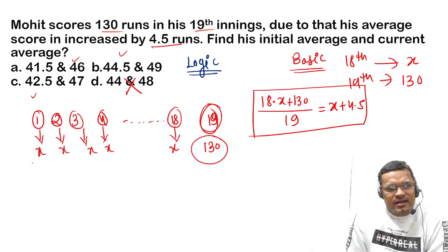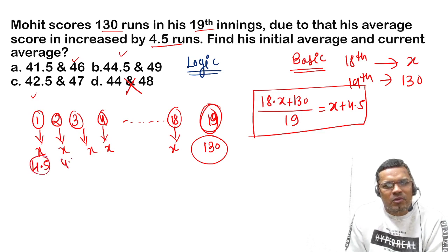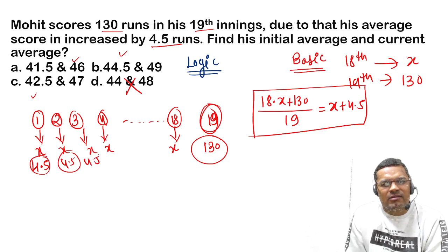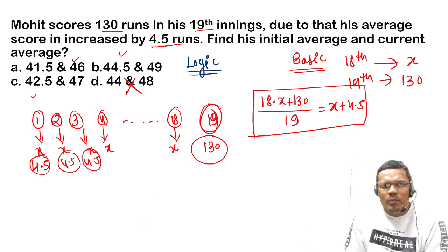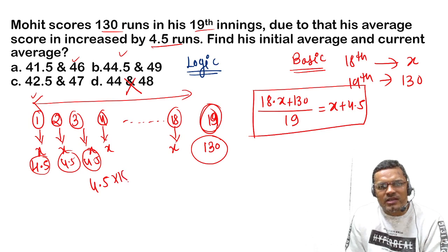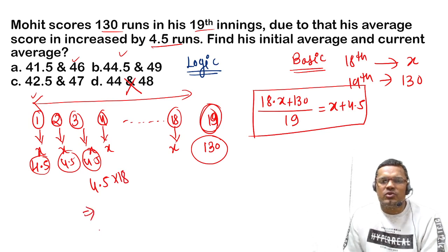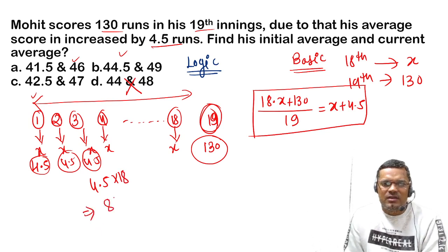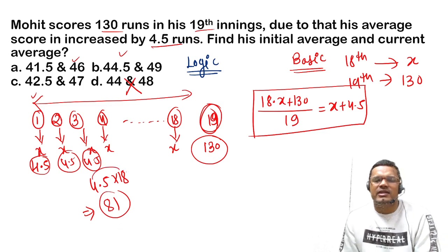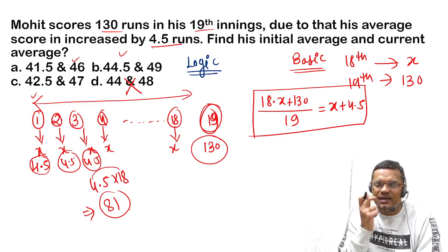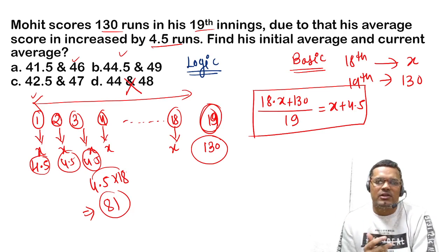So what he did, he has added 4.5 runs to every inning, right? So how much has he distributed in all these 18 innings? He has distributed 4.5 into 18. So 4.5 into 18 is what? 81, right? 72 plus 9. So 72 plus 9 is what? 81. So this is how you should do the calculation.